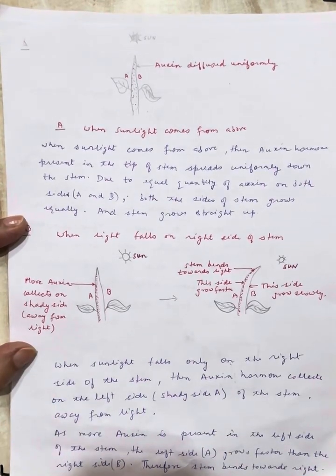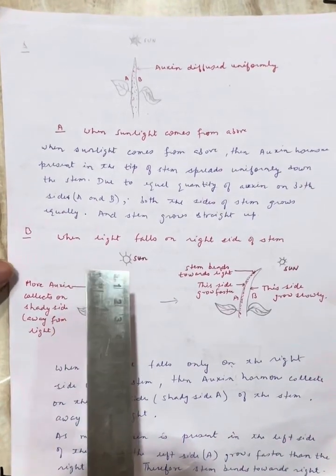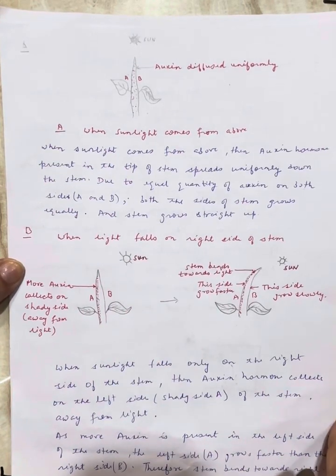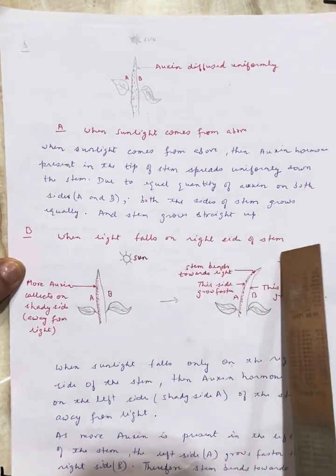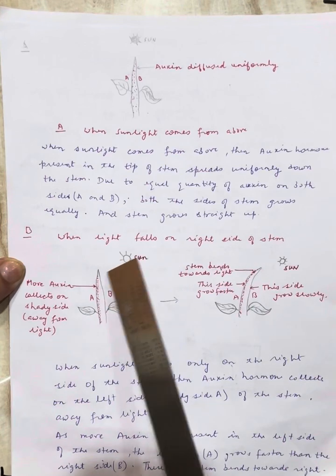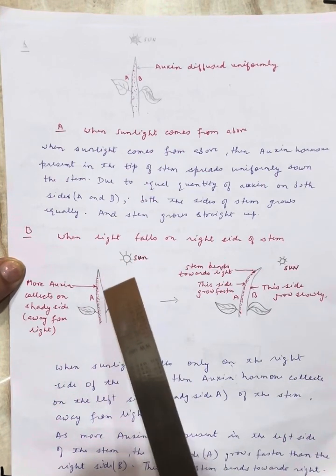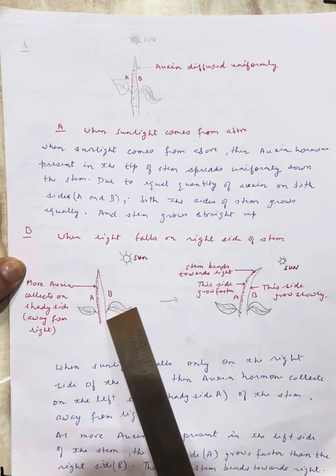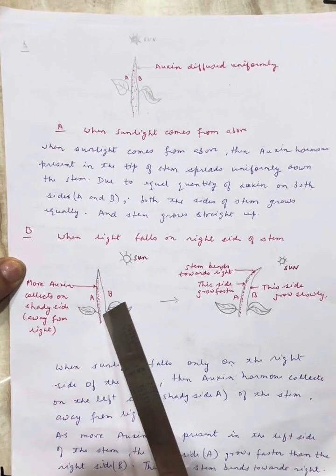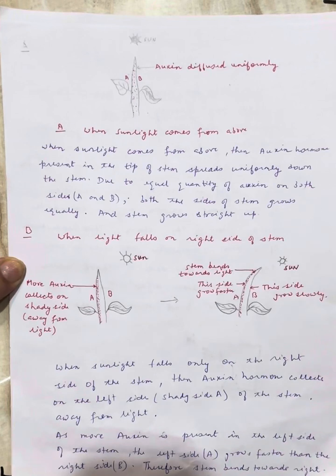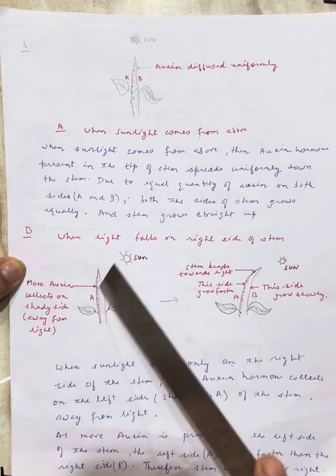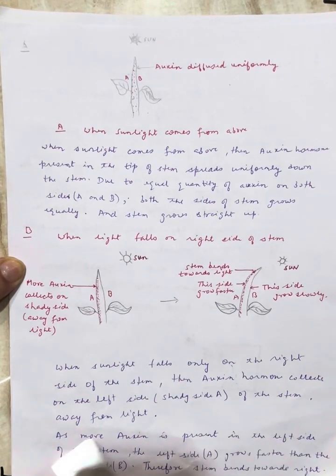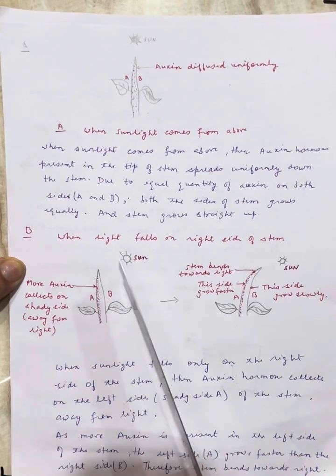But in the next case, when the light falls on the right side of the stem, here the light is falling here. So what will happen? The auxin will diffuse to the left side, the shady side of the stem. You see, all the auxin is diffused to this left side, away from the light. As more auxin is present on the left side of the stem, the left side grows faster than the right side.